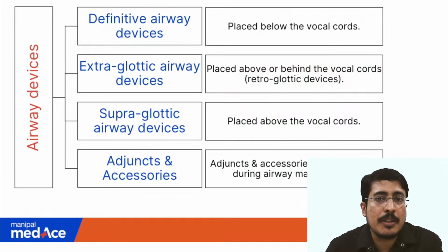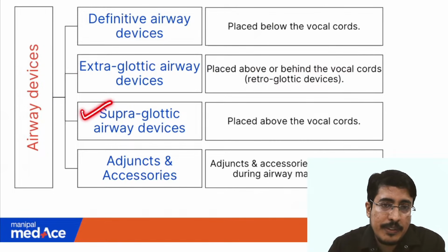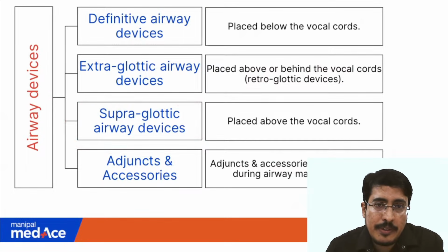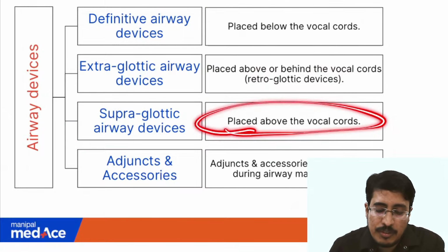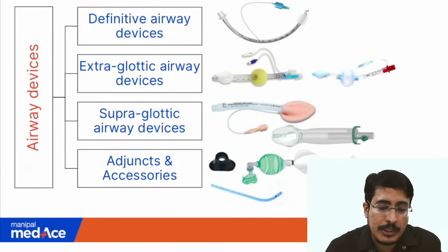Examples are the combi tube and king laryngeal tube. The next set of devices is supraglottic airway devices. This question mainly focuses on supraglottic airway devices, which are placed above the level of the vocal cords. We also learnt about the adjuncts and accessories in detail in our previous discussion.